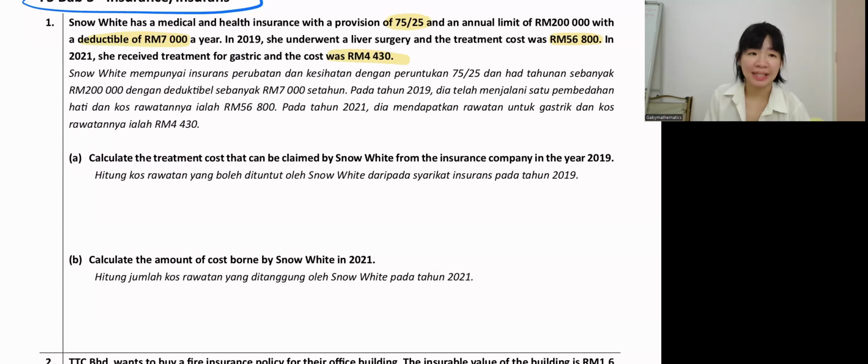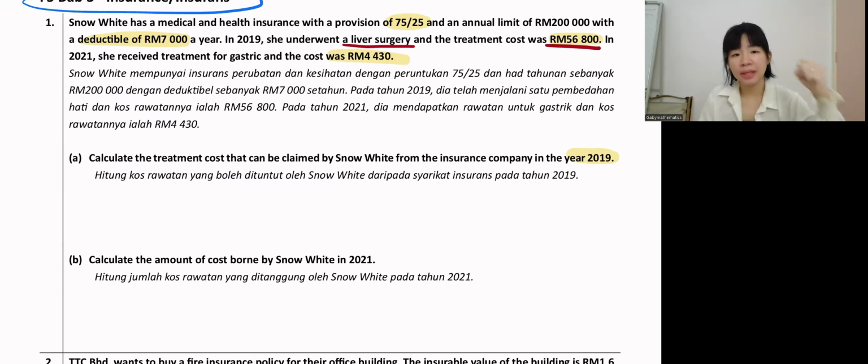Calculate the treatment cost that can be claimed by Snow White from the insurance company in year 2019. So guys, what is your answer? How much can be claimed in year 2019? Year 2019 is the liver surgery. Treatment cost was 56,800. How much is Snow White able to claim if there is a deductible of 7,000? So remember what is a deductible? A deductible is an amount, a cost that the policyholder has to bear before they can claim.